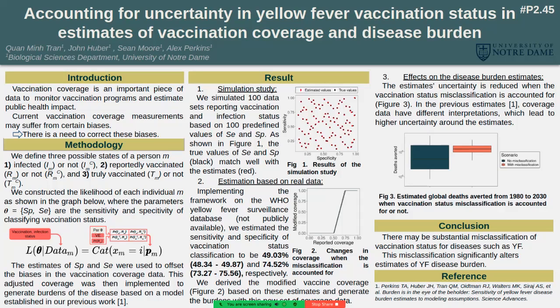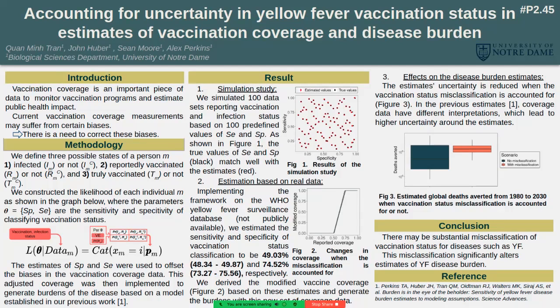First, we conduct a simulation study where we simulate 100 datasets reporting vaccination and infection status based on 100 predefined values of sensitivity and specificity. As we can see in figure 1, the estimated value and the true value match pretty well, proving that our framework is working.